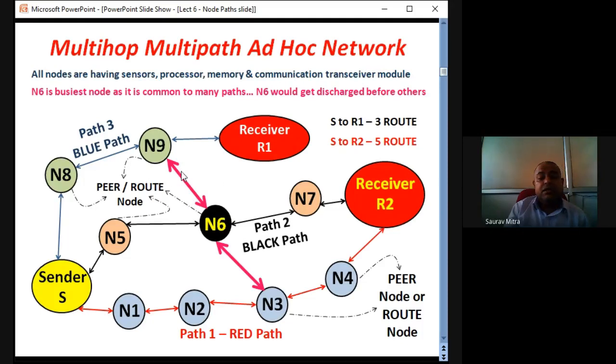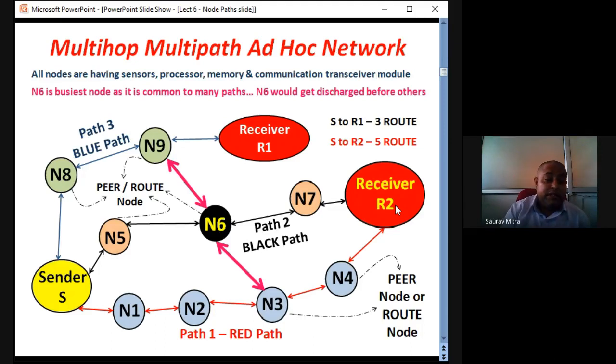All these lines, red line, black line, blue line, are called communication links, and many such links joined together make a communication path or route. Since N6 is almost common to all the routes, the energy required for data acceptance, transmission and reception by N6 will be too high, hence N6 will discharge before others. So we have to take care that one node is not overused. This is all about communication by an ad hoc sensor node.